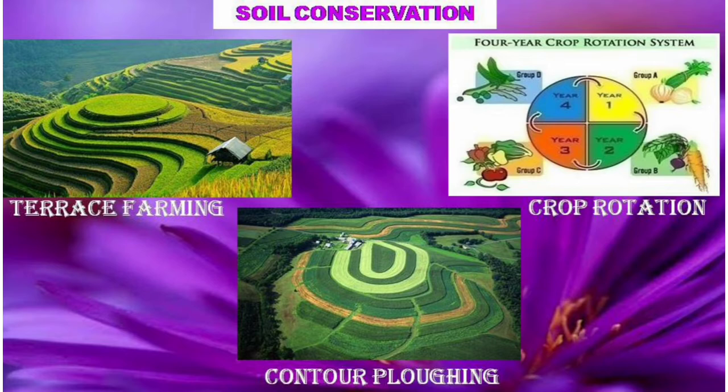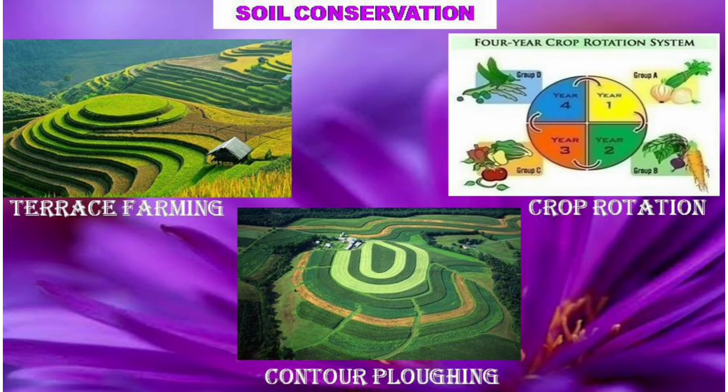The flat, wide steps do not allow the water to flow down freely and take away the topsoil. The flat surfaces help to retain the water on the surface for the plant's growth. It also reduces the speed of the water flow, preventing soil erosion.